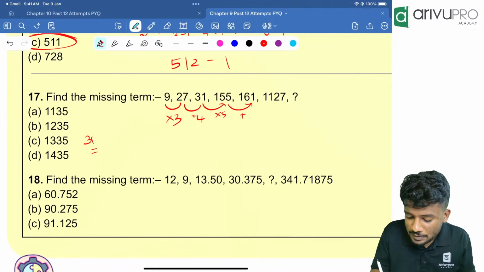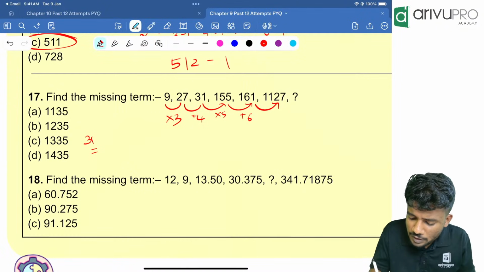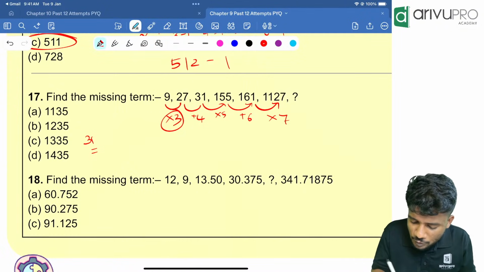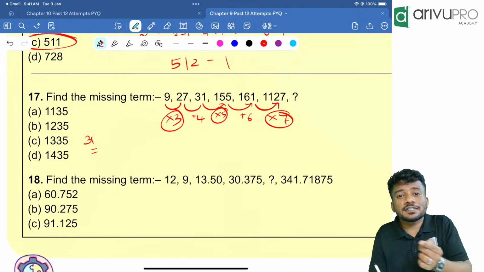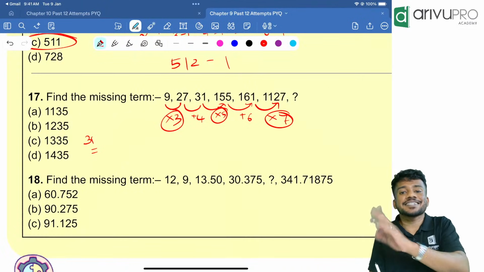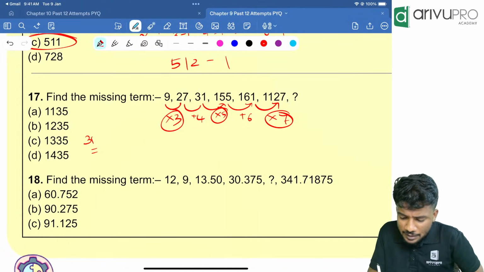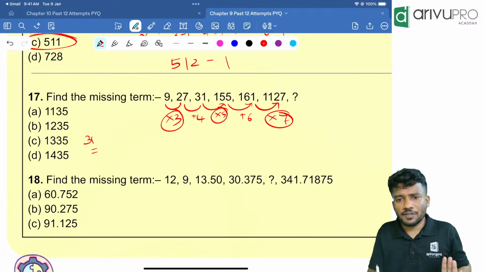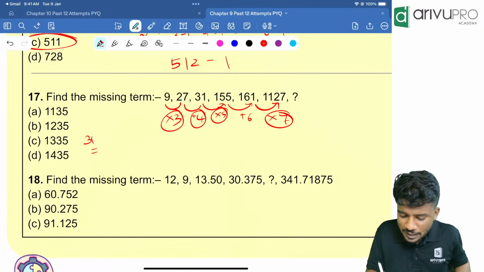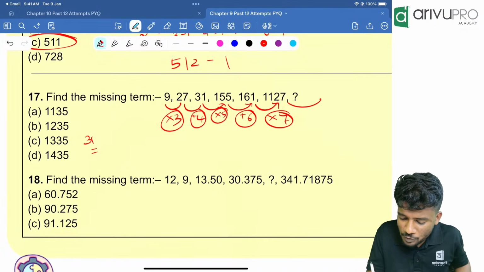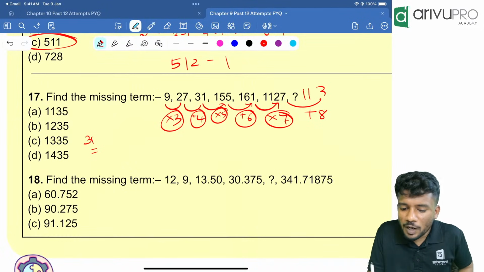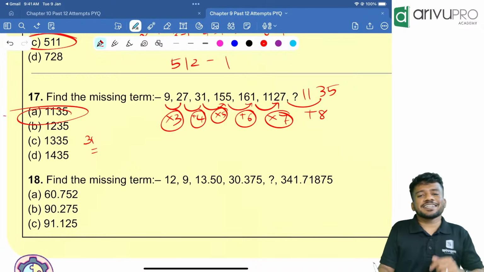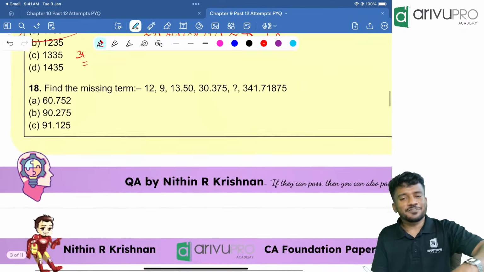Then plus 6. Correct? Now you try into 7. So into 3, into 5, into 7. So it is getting alternate multiplication and addition. People, that is 1127. Now people, here 4 is added, then 6 is added. Next number should be added with what? Plus 8. That means the answer will be 1135. Option A is your answer. Very good question, very easy answer.